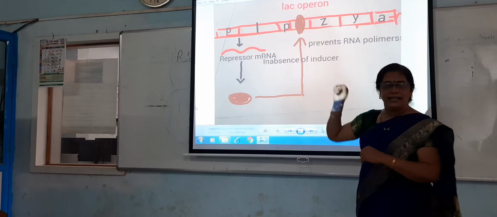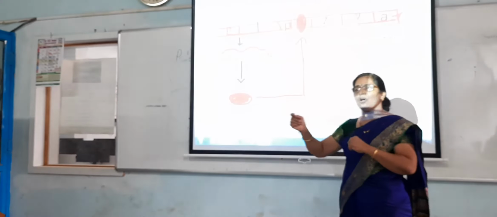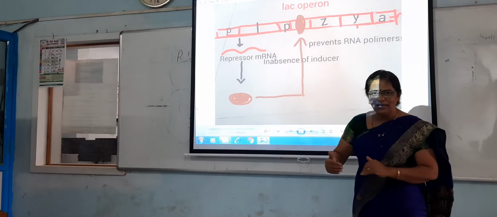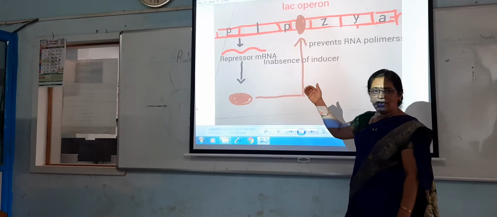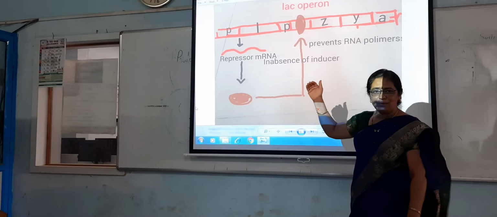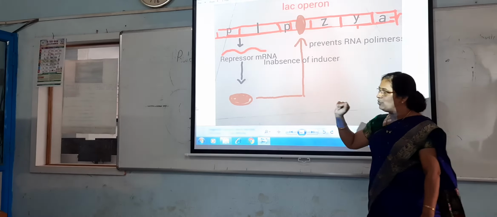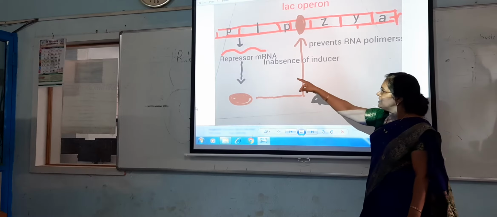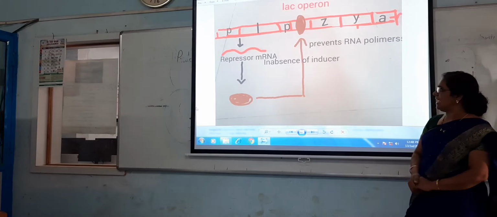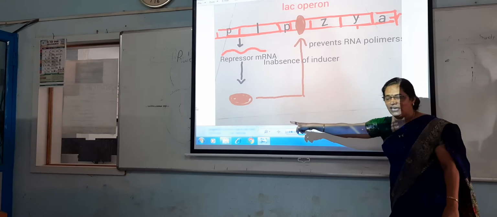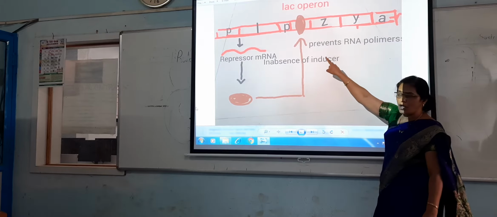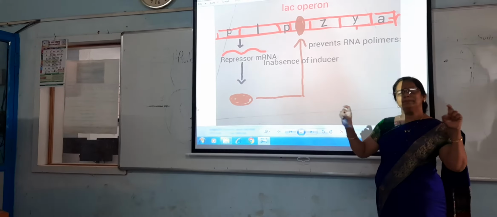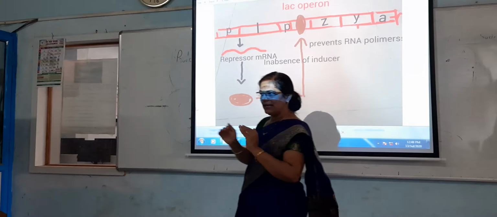Then after that, here the I gene is present. This I gene is called the regulator gene. It regulates the protein synthesis. The I gene produces the repressor messenger RNA, and the repressor messenger RNA produces the repressor protein. This repressor protein blocks the operator. So this is the simple structure of the operon, or the lac operon.